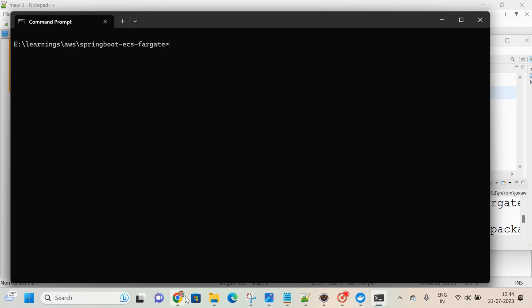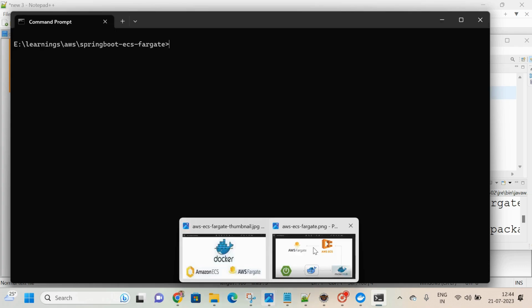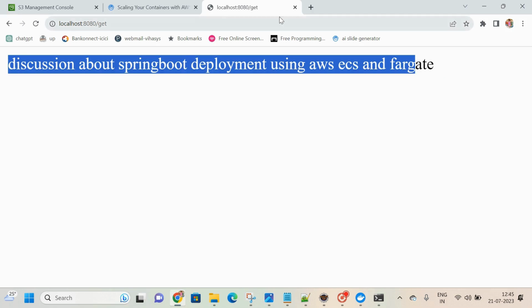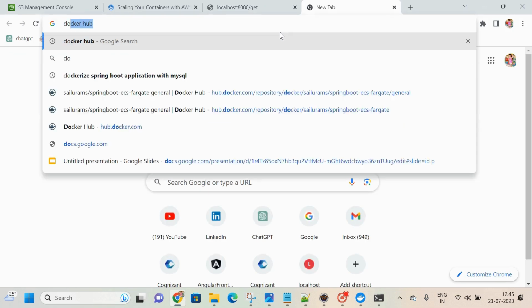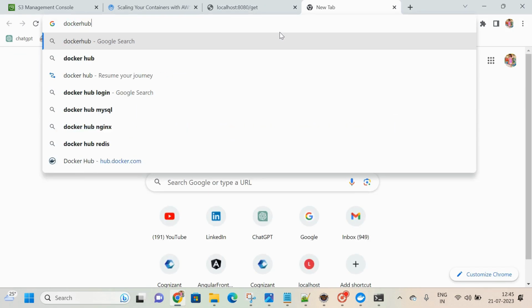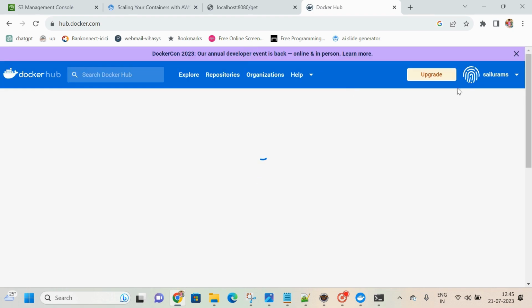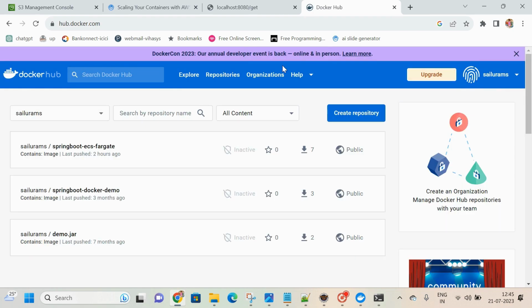Since my requirement is to push this Docker image into Docker Hub, I am going to use that particular Docker ID. If I open Docker Hub and sign in with your credentials, you will get this on the right hand side.